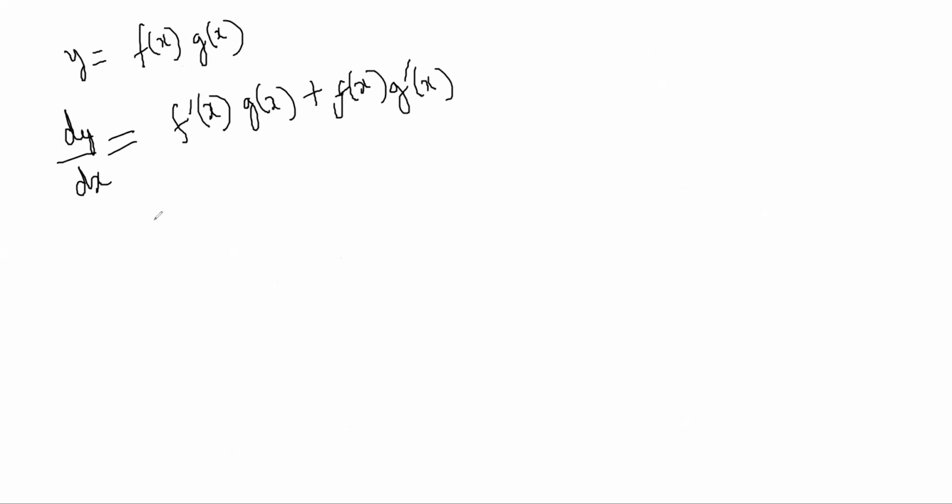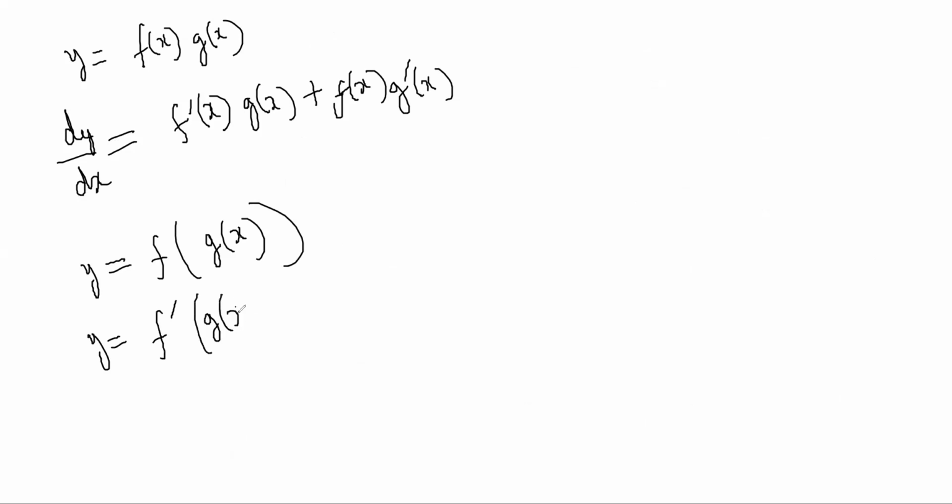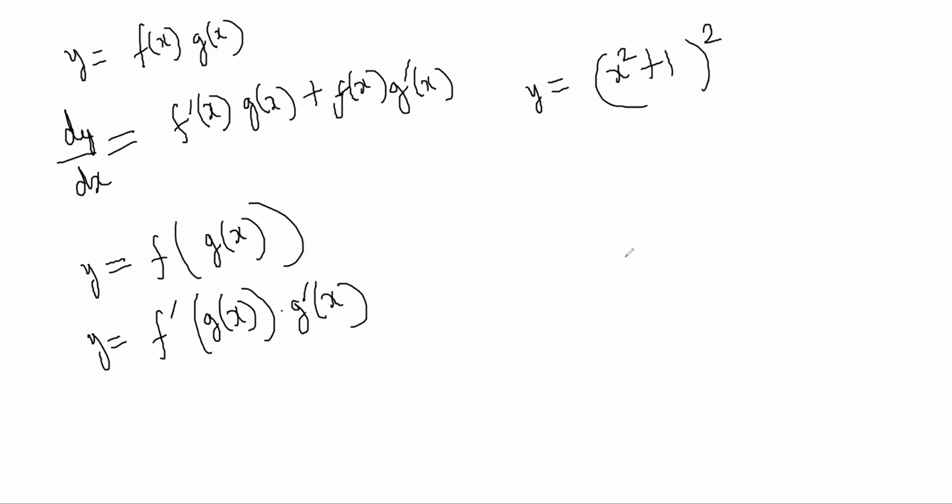This is the product rule. Then they have also taught you the chain rule: the derivative of f of g of x is f dash of g of x multiplied by g dash x. What this chain rule really means is, suppose you have a function like x square plus 1 whole square. This is actually a combination of two functions: one function h x is equal to x square plus 1, and one function g x is equal to x square.